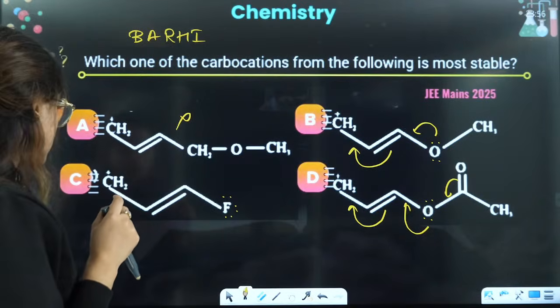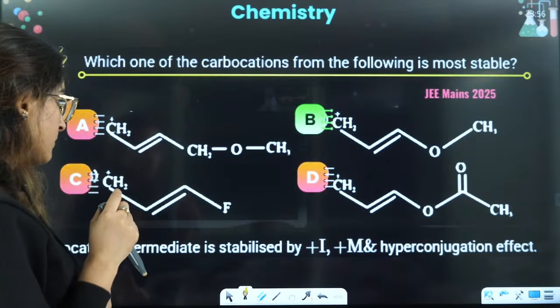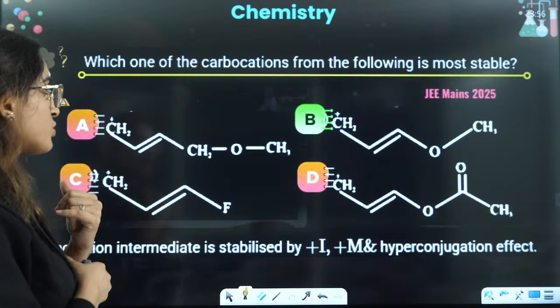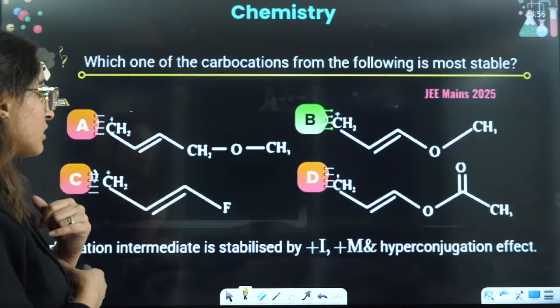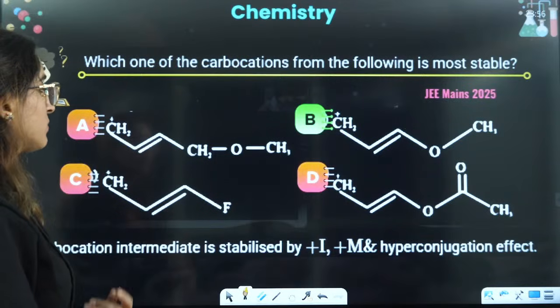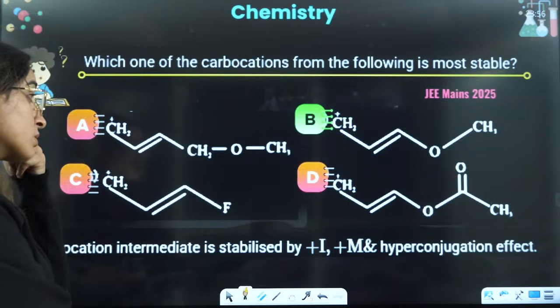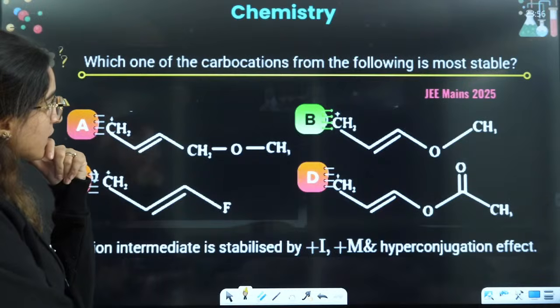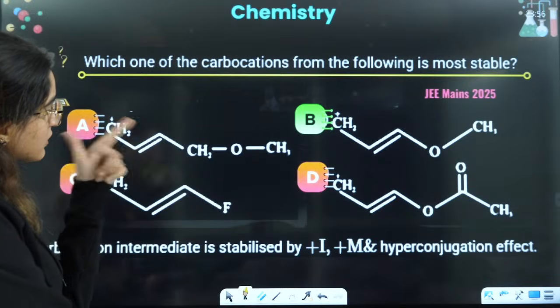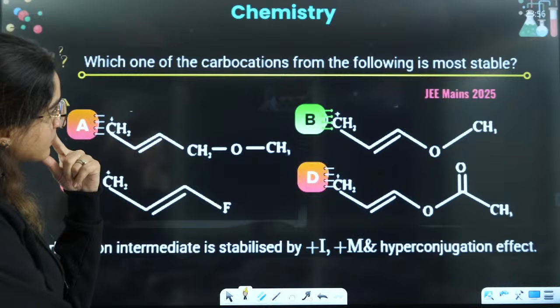What is the reason they have given? Plus I and plus M, hyperconjugation. Plus M is also there. Hyperconjugation is also there in both the cases. Carbocation.